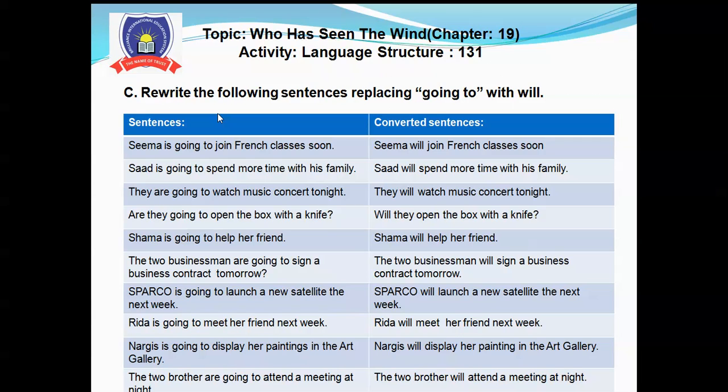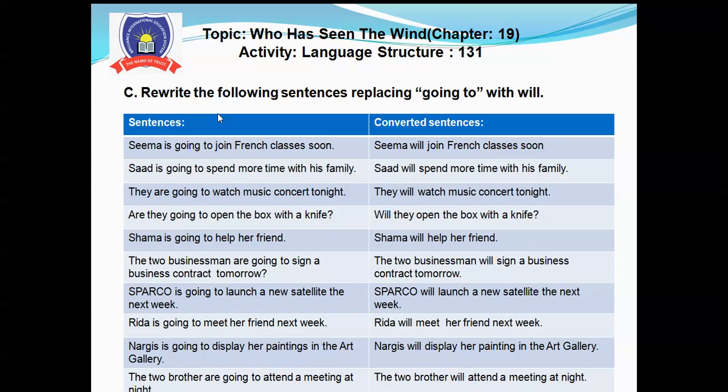The two businessmen are going to sign a business contract tomorrow. The two businessmen will sign a business contract tomorrow. Sparko is going to launch a new satellite next week. Sparko will launch a new satellite next week. Rida is going to meet her friend next week.